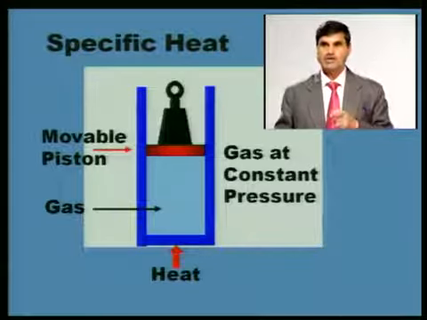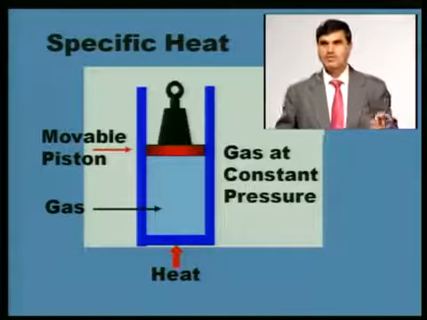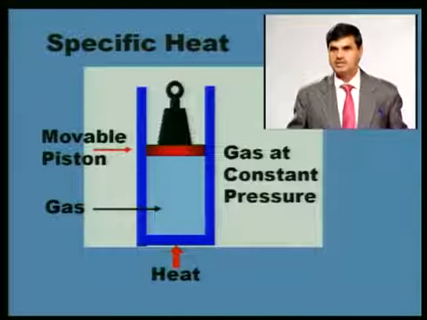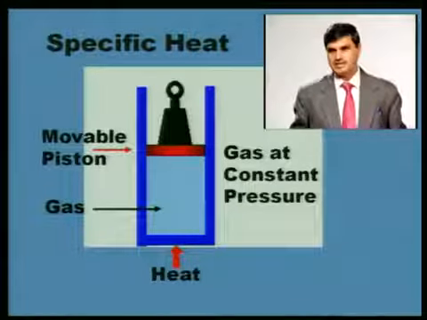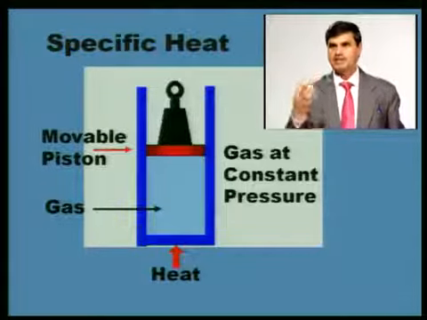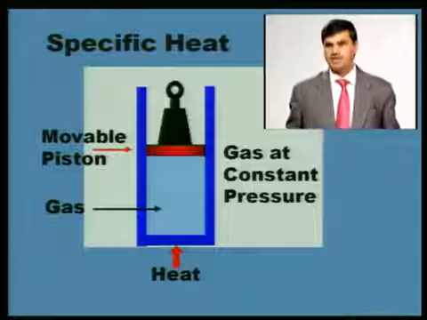So the measurement of heat will be done at constant pressure. We are saying the amount of heat added to this system which results in an increase of the gas temperature by 1 degree Celsius, that heat is termed as specific heat.